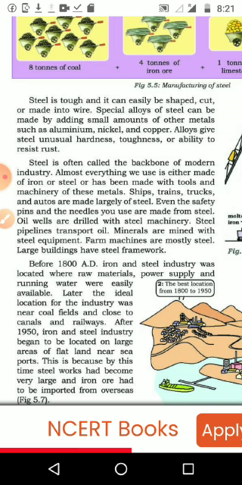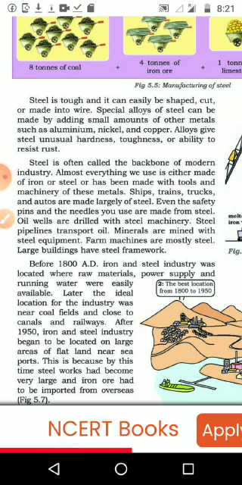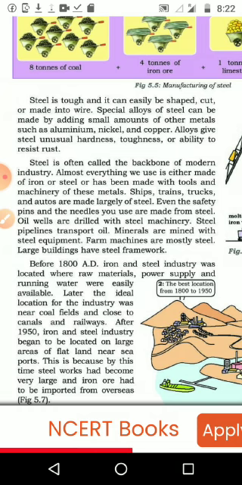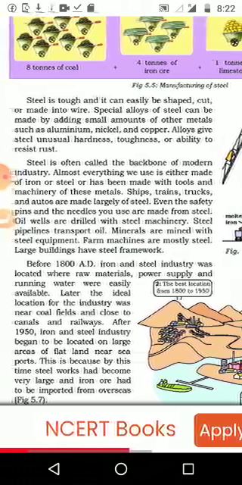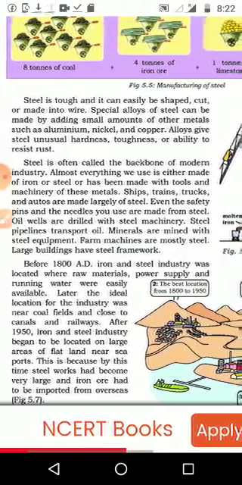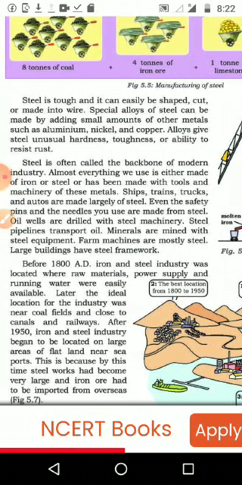Ships, trains, trucks and autos are made largely of steel. Even the safety pins and needles you use are made from steel. Oil wells are drilled with steel machinery. Steel pipelines transport oil. Minerals are mined with steel equipment. Farm machines are mostly steel. Large buildings have steel framework.